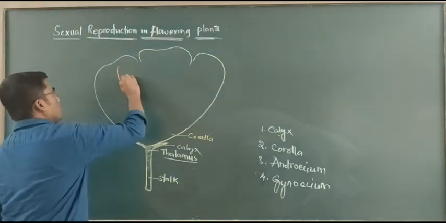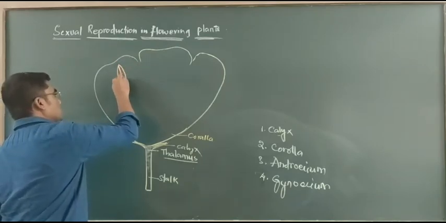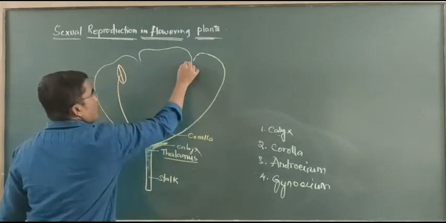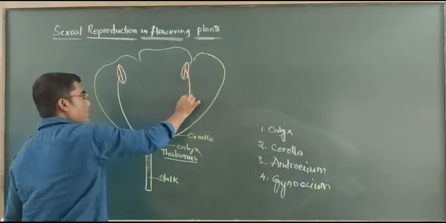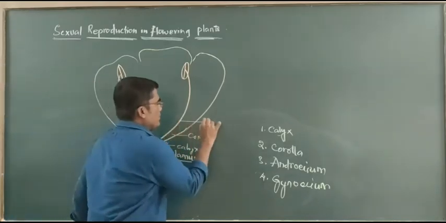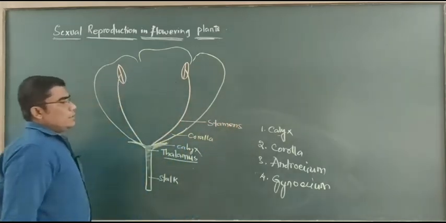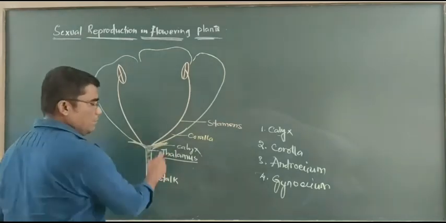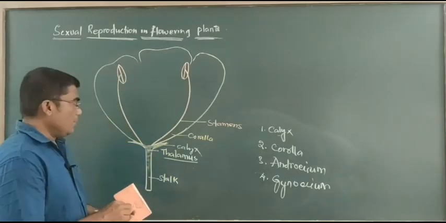Here the male reproductive organ, the androecium, is represented by the stamens. Stamens collectively are called androecium. Androecium is the male reproductive part of the flower.